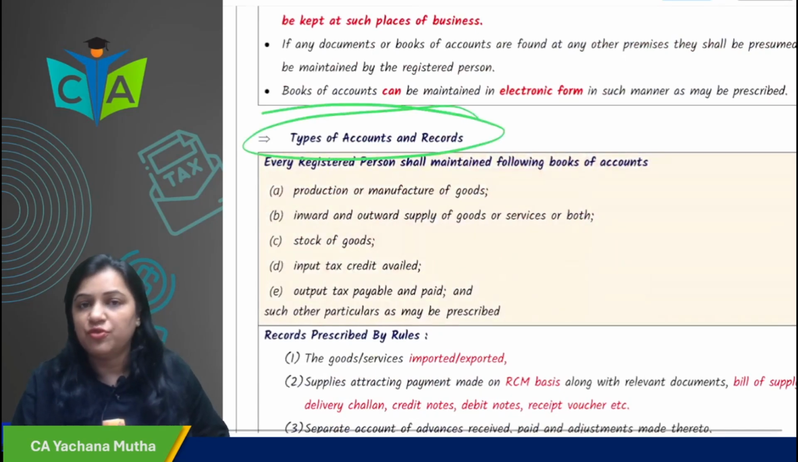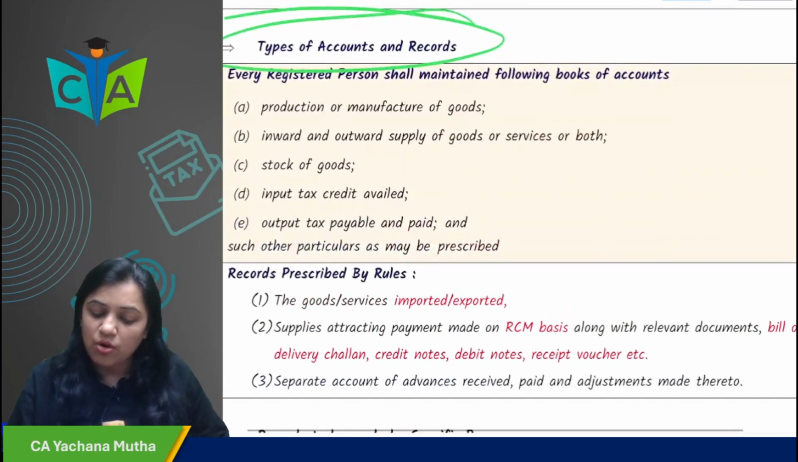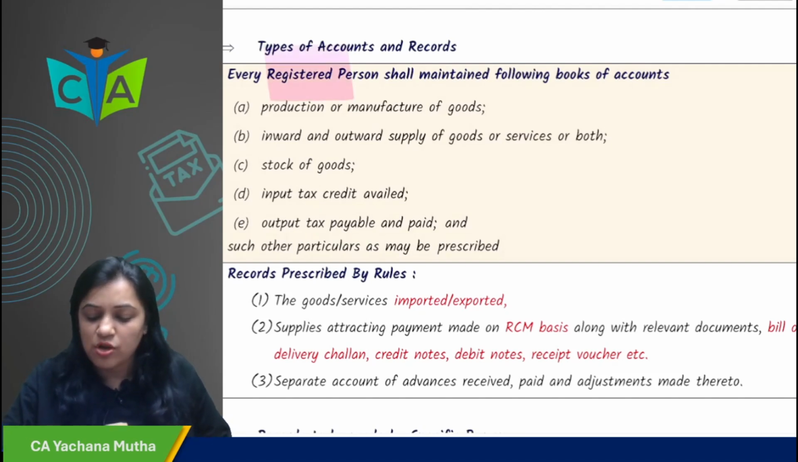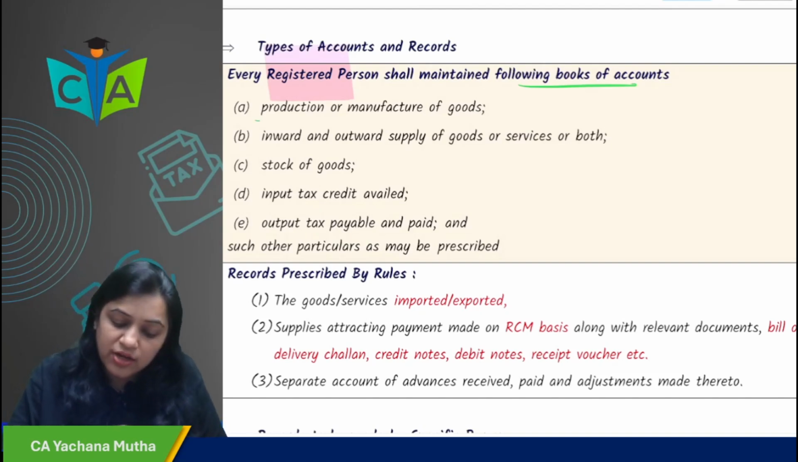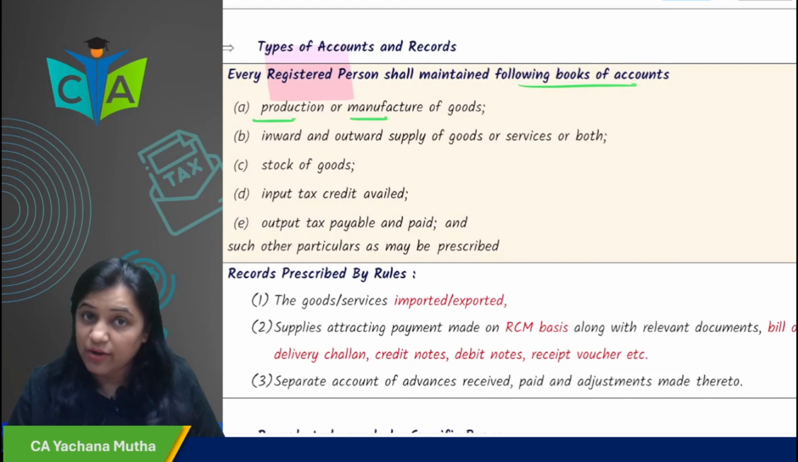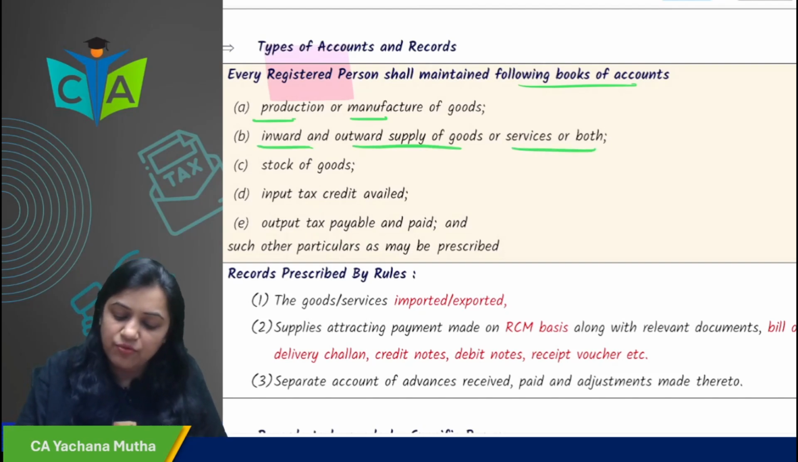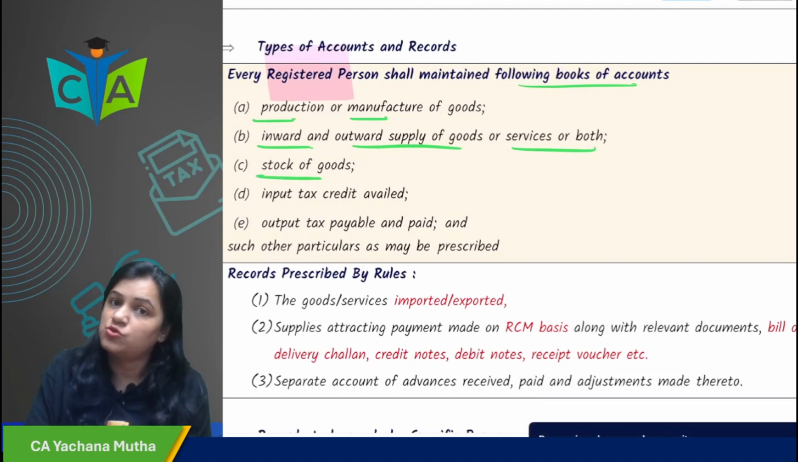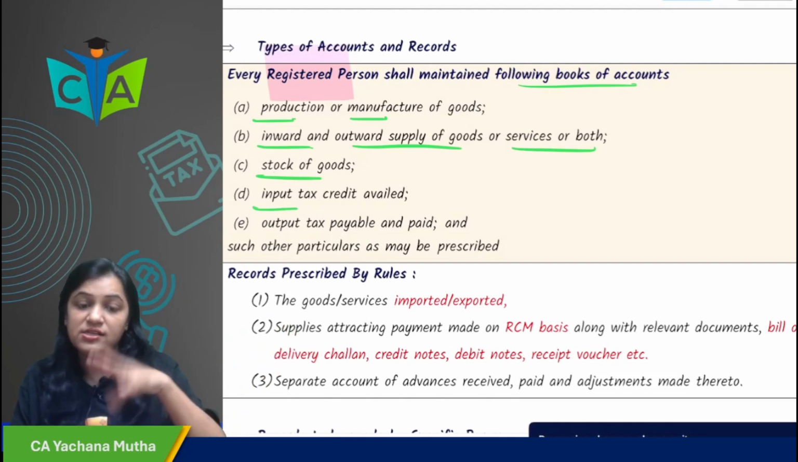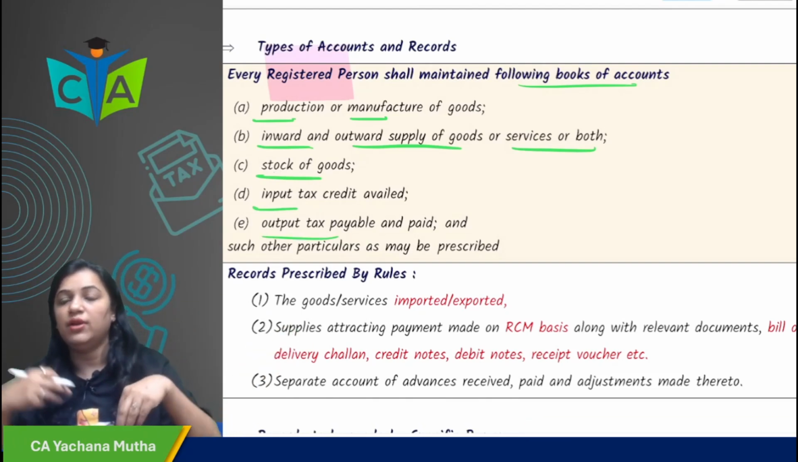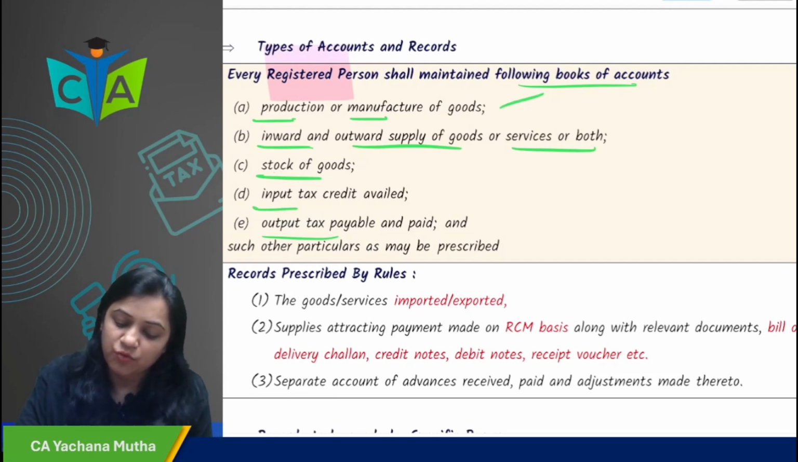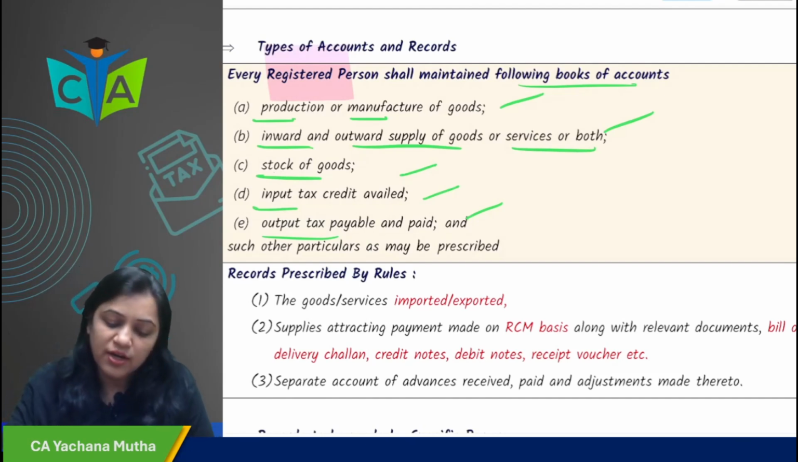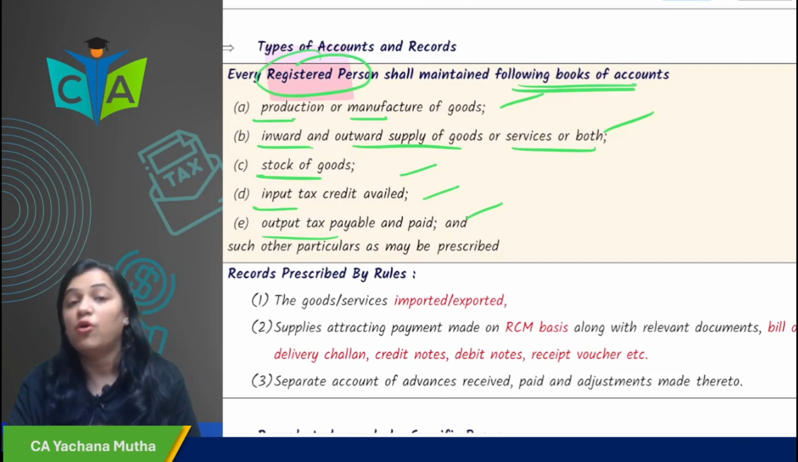Now, what are the types of accounts and records? Every registered person shall maintain the books of accounts relating to production or manufacture of goods, inward and outward supply of goods or services or both, stock of goods, ITC availed, and output tax payable. So every registered person has to maintain the following books of accounts.